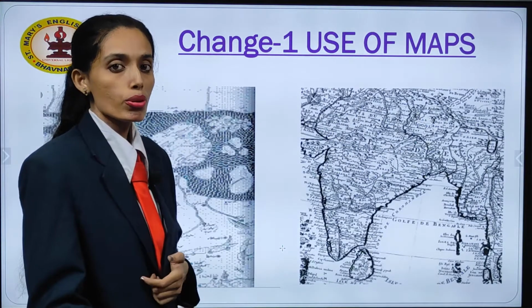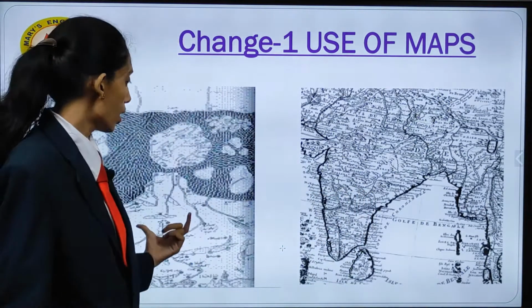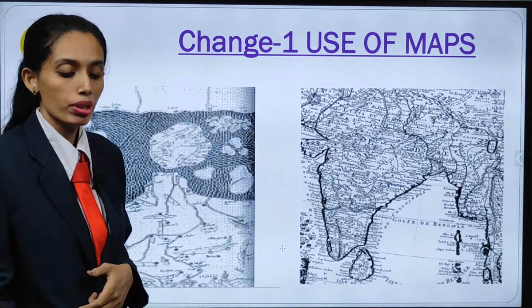Now we will know about the changes which took place in the past, that is, the medieval time period. Change 1, use of maps. Children, here you can see the two maps which are given, map 1 and map 2. We will know in detail about these two maps.